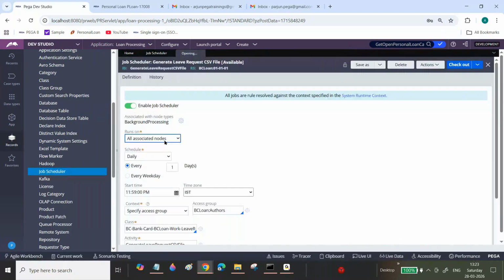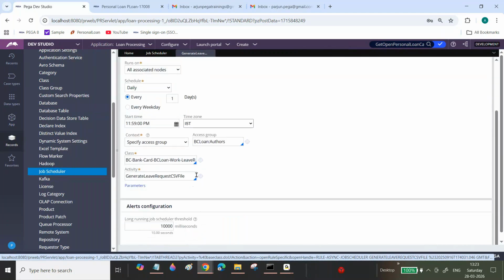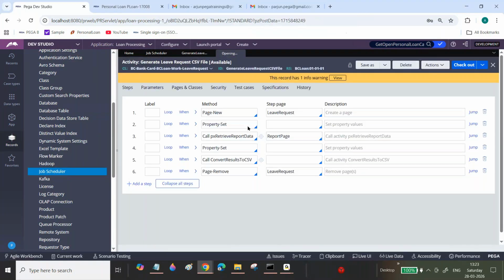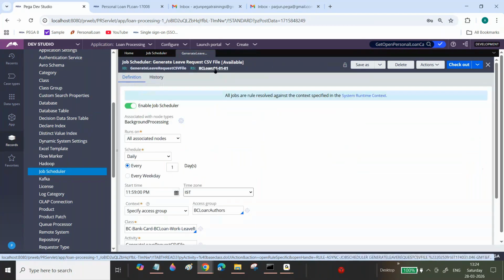Sir, now see here. I created previous batches. I want to place a CSV file. Now I have written the logic to place the file into the CSV folder. Clear? I placed this logic in the job scheduler.